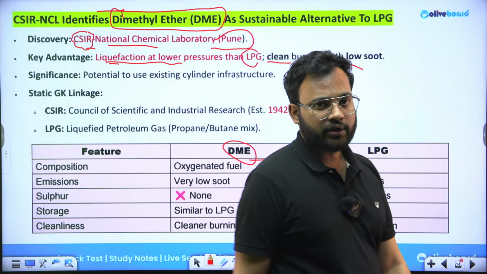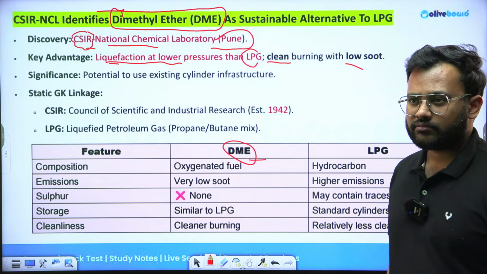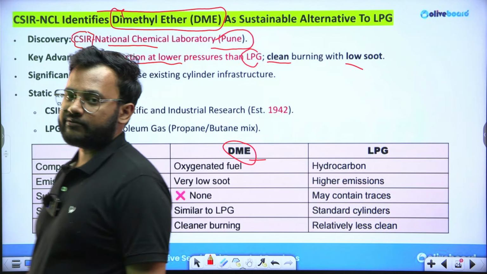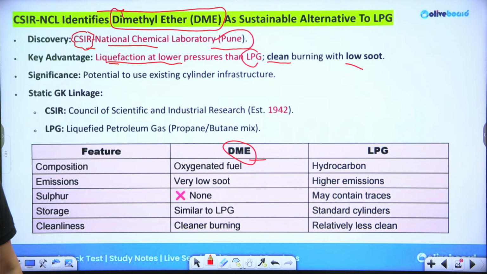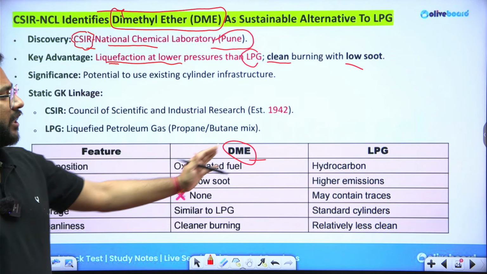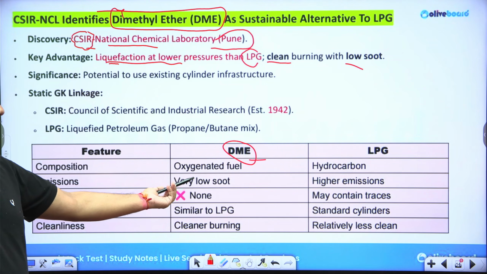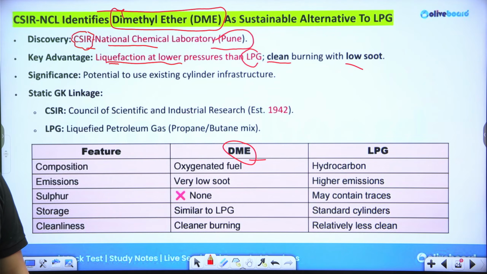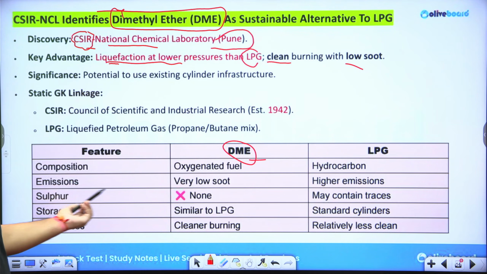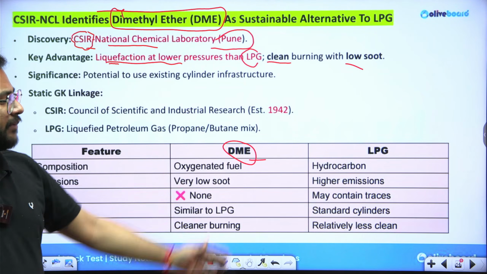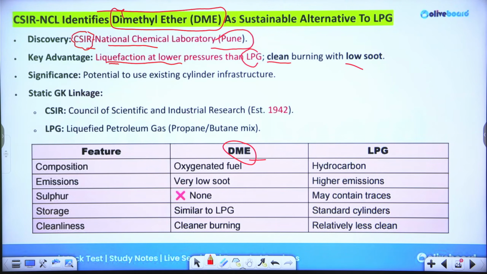Like LPG, soot is the carbon remains. So that will be seen as a negative side. If the soot is higher, it is not a good sign. So if we compare DME side by side with LPG, on the basis of composition, it is an oxygenated fuel, whereas LPG is a hydrocarbon. In terms of emission, the soot which we have discussed is very low. The lower the better. In case of LPG, it is higher as compared to DME.